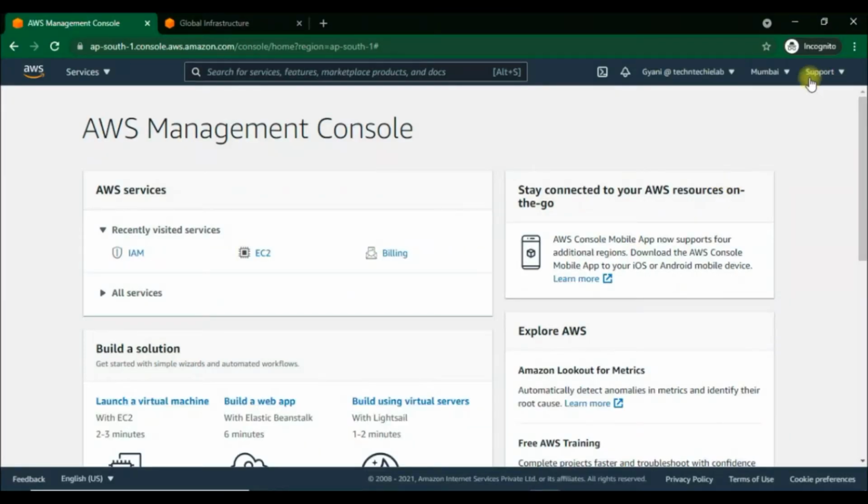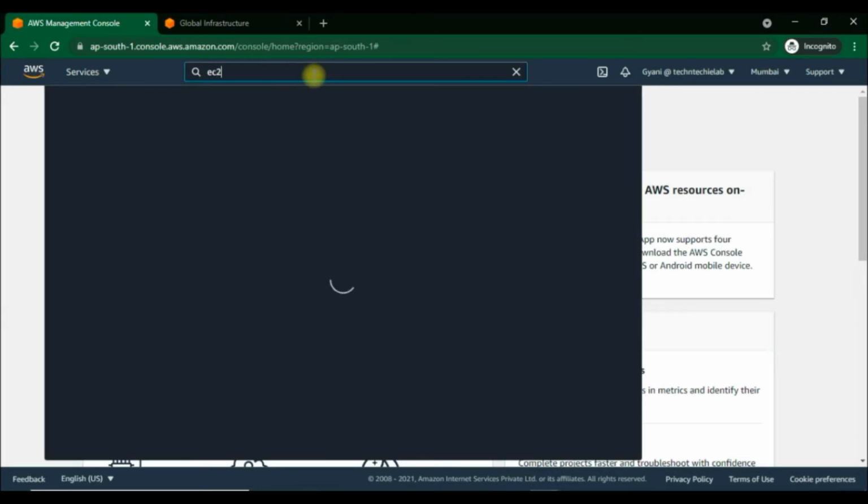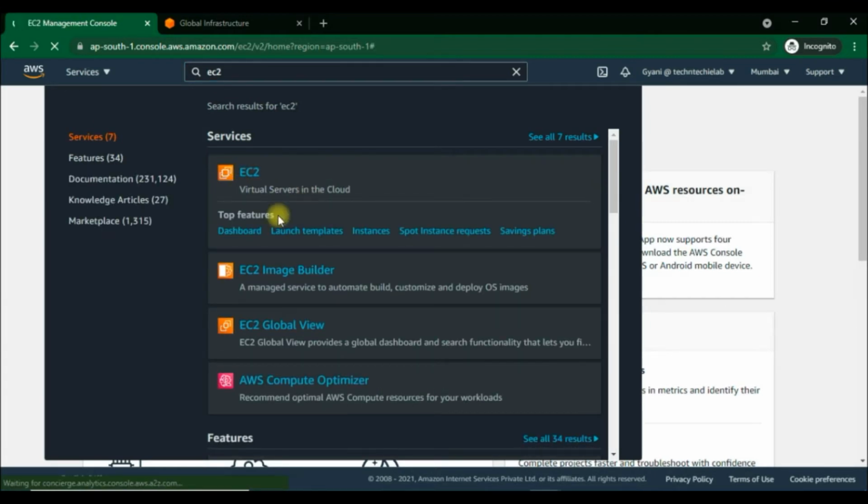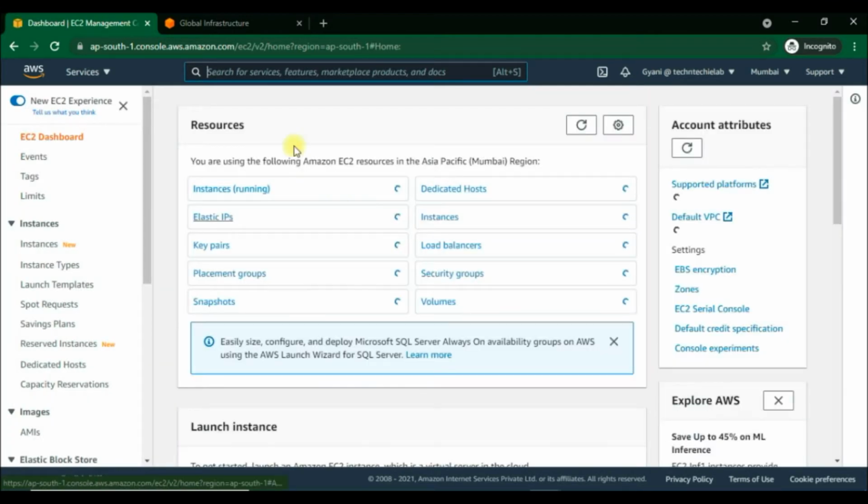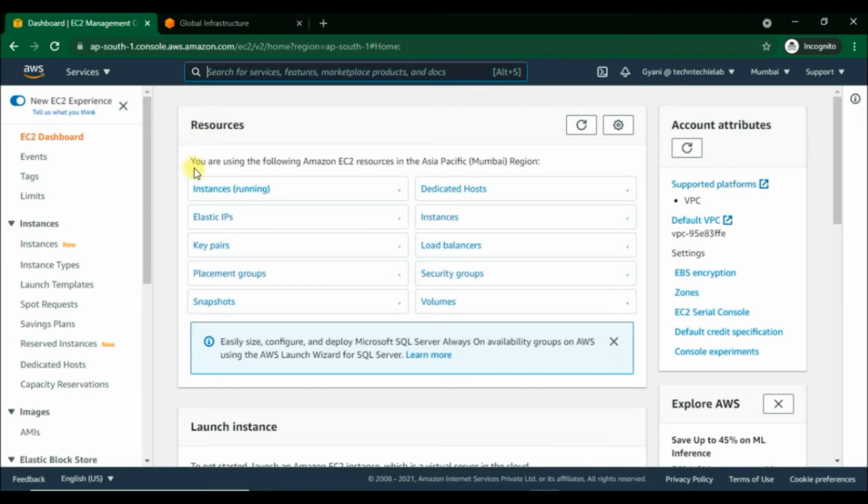Let's see the AWS Management Console page for EC2. Here you can see that I am already on it and logged into the Mumbai region, as it is the nearby location to me. I will just search for EC2 here and go for it. See guys, here it is showing that I am using the following Amazon EC2 resources in the Asia Pacific Mumbai region. If you see here, right now there is not a single instance running in the Mumbai region, not even Elastic IPs and all this shown here, because we have not created any instances yet.